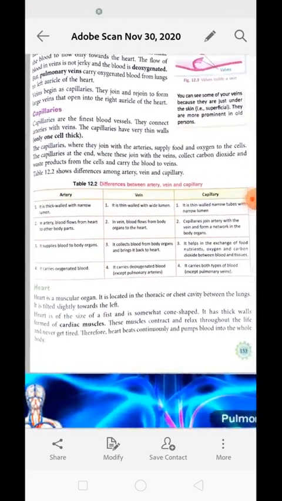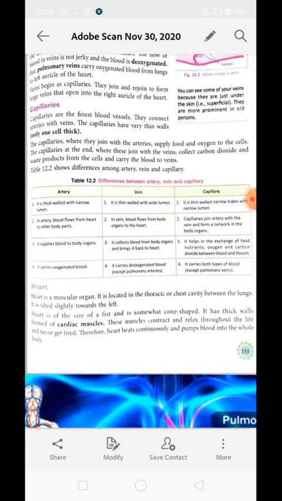Next is the difference between artery, vein and capillary. If we are going to study them, just keep one thing in mind: arteries receive the blood from the heart with a strong jerky movement. So to sustain that, the arteries are much thicker walled.